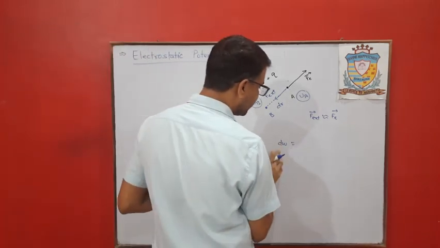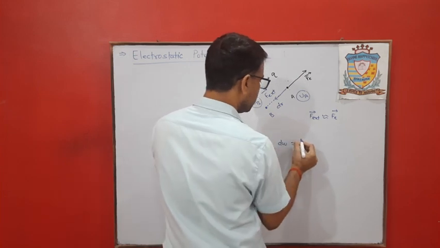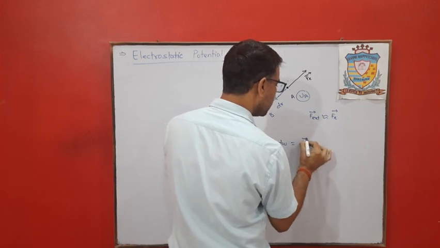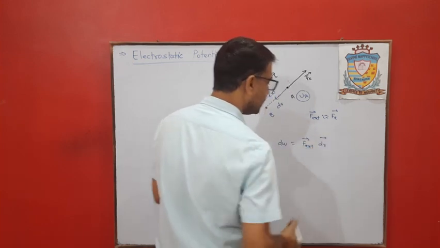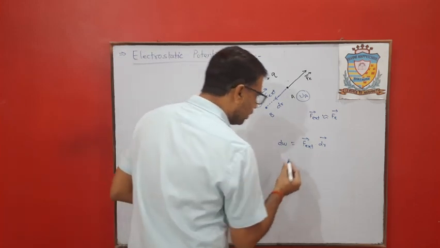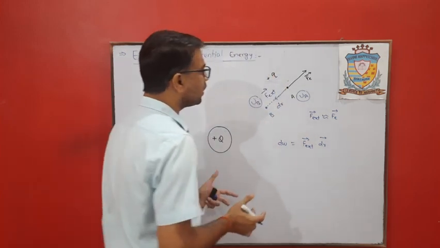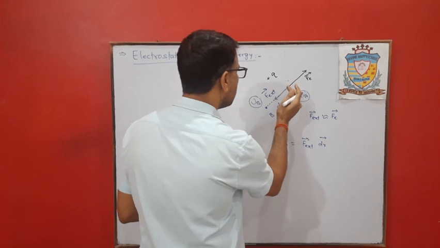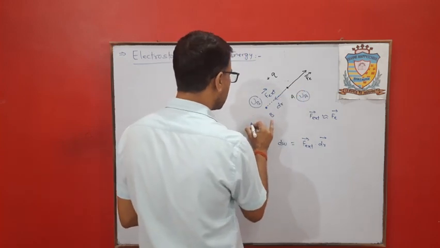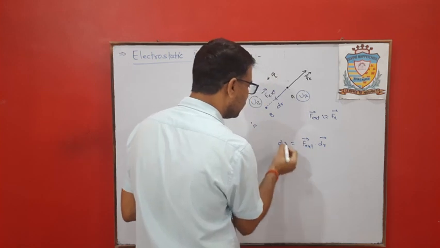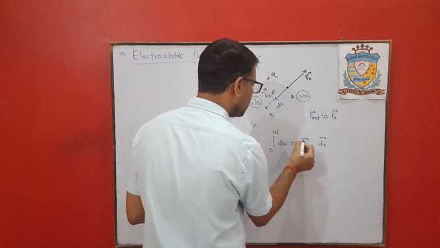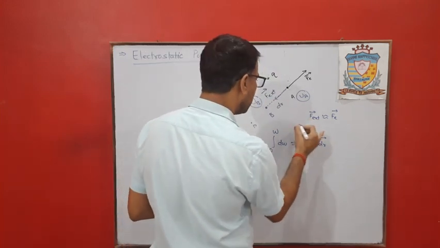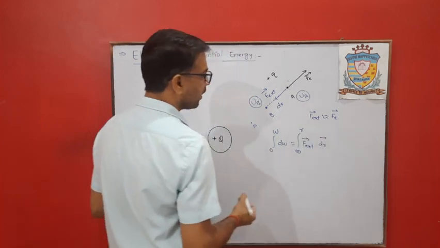So dW, that is small work done, is equal to force F external into small distance, that is dr. Clear? Or if we have to calculate the total work done to move it from this point to any point like P, we'll simply integrate it from infinity to any point which is at a distance of R. Clear?